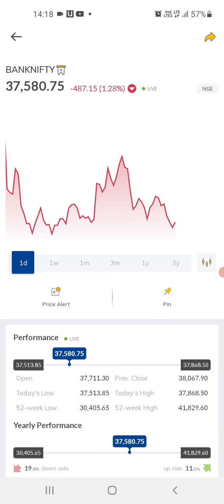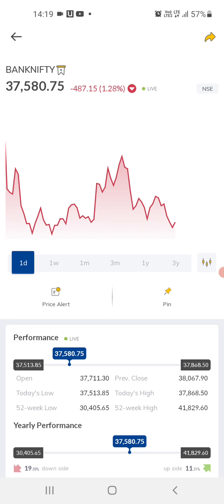Okay, so usually what has happened right now is that this is a temporary volatile market. The market was up by about 1500 points, now it's trying to recover. So what I was expecting is that Bank Nifty would touch 40,000 and then it would start to come down, but after 1500 points it shot up, then came down. Yesterday also it was down by about 300 points, and today also it is down by about 500 points.